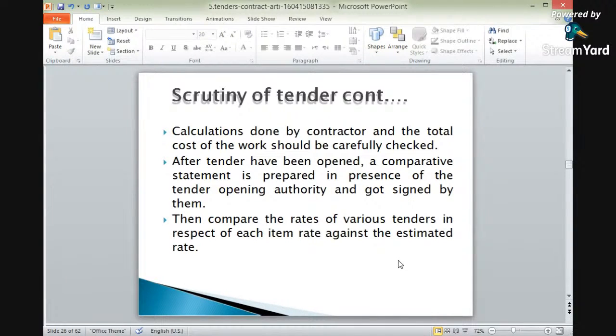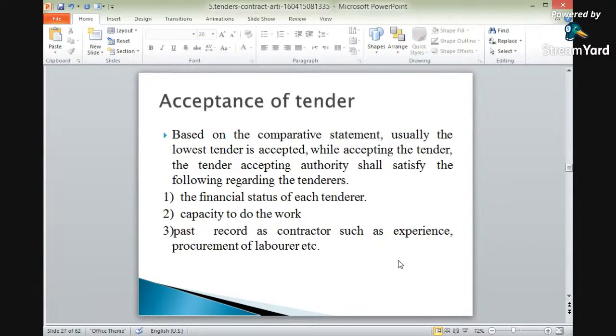Then compare the rates of various tenders in respect of each item rate against the estimated rate. So the comparison is to be made with the various rates. Then comes acceptance of tenders based on the comparative statement. Usually, the lowest tender is accepted.